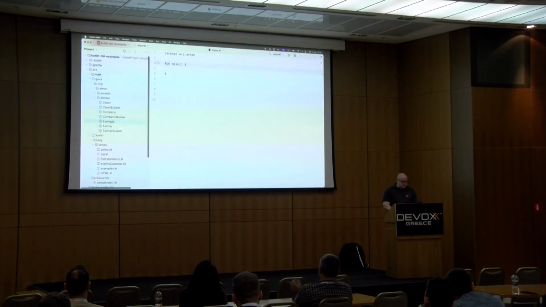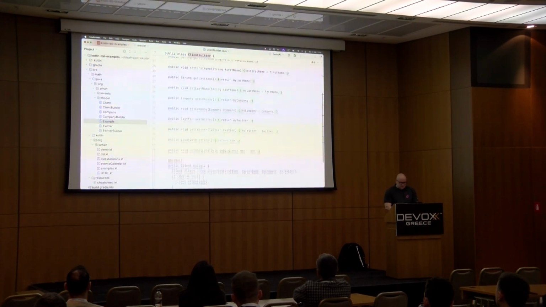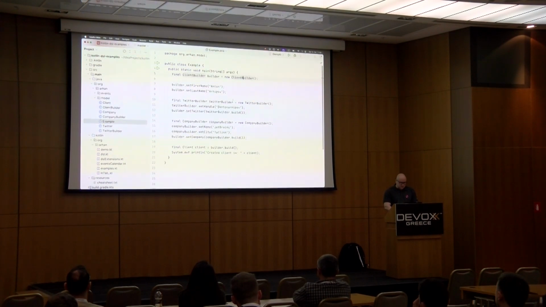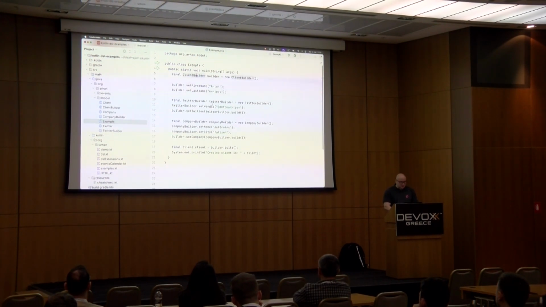It's a simple project, and I have an example in Java which uses builders. Basically, the client builder, just setters and getters, Twitter builder, setters and getters, and so on. Very simple code, nothing is wrong with that.